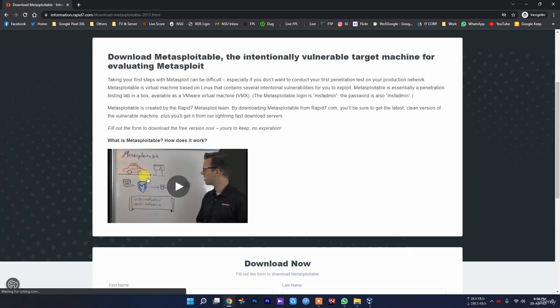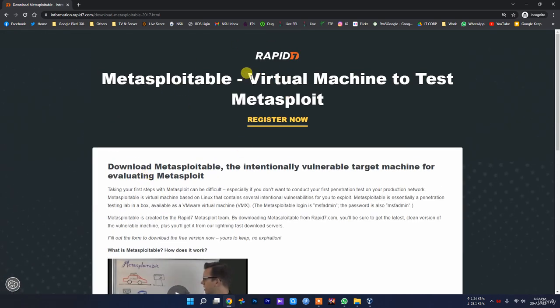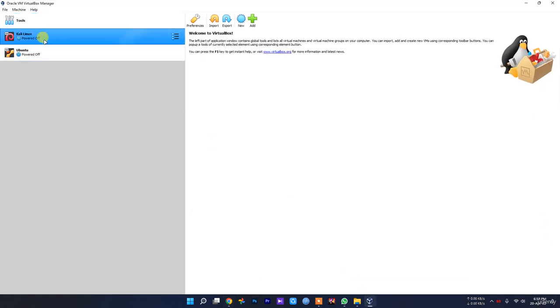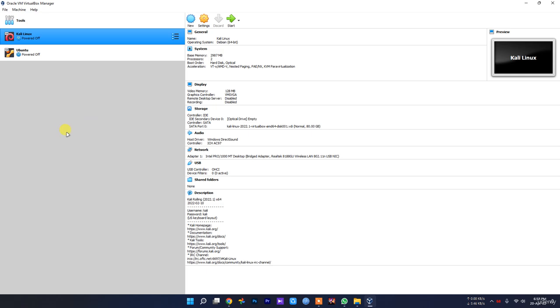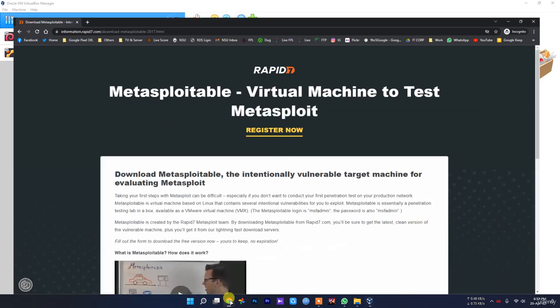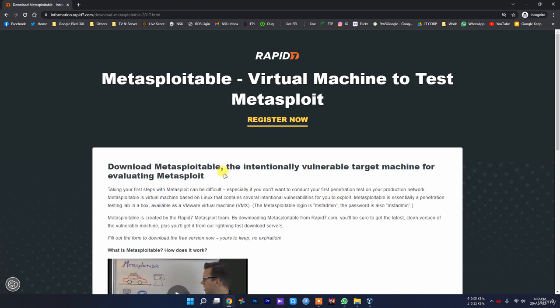So very simple. As you can see, it's a Metasploitable virtual machine to test Metasploit. As we already know what Metasploit is, you can use Metasploit under your Kali Linux, but you need to use separate tools for this. But this one is in this Metasploitable virtual machine. You don't need to do anything. It will have all of those in this Metasploitable.